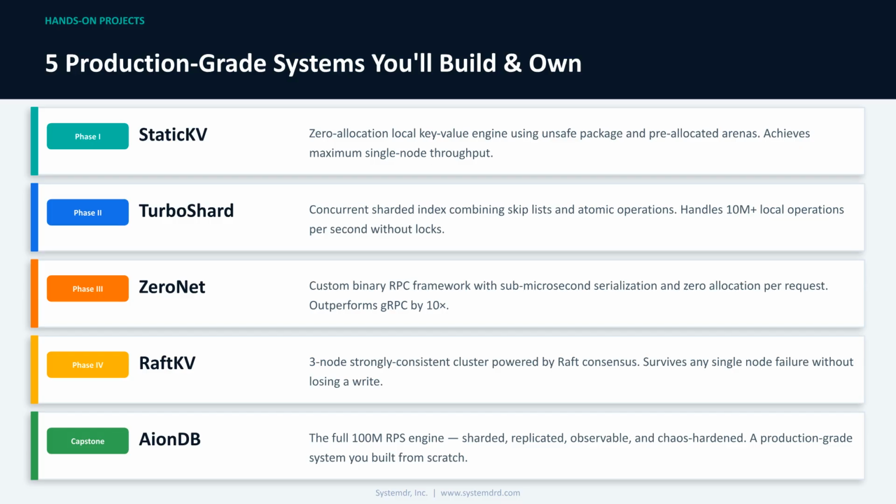You will build and own 5 production-grade systems. These include static KV, a zero-allocation key-value engine, and TurboShard, a concurrent, sharded, lock-free index. You will also create ZeroNet, a custom binary RPC framework, and Raft KV, a 3-node strongly consistent cluster. The capstone project is AionDB, a 100 MRPS engine built from scratch.